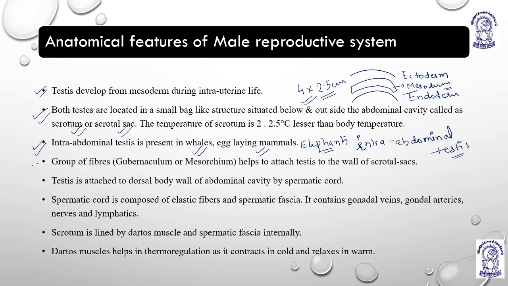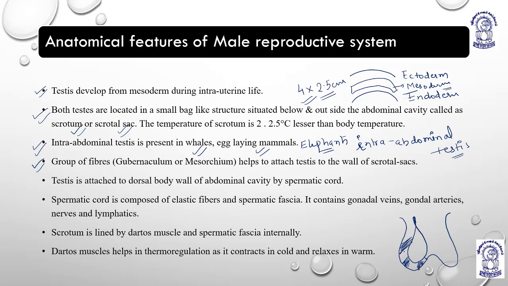Then we come to the fourth point. There are some fibers which attach the testis to the scrotum, because the scrotal sac is like this and the testis is like this. So there should be some fibers which attach the testis to the scrotum wall, right?